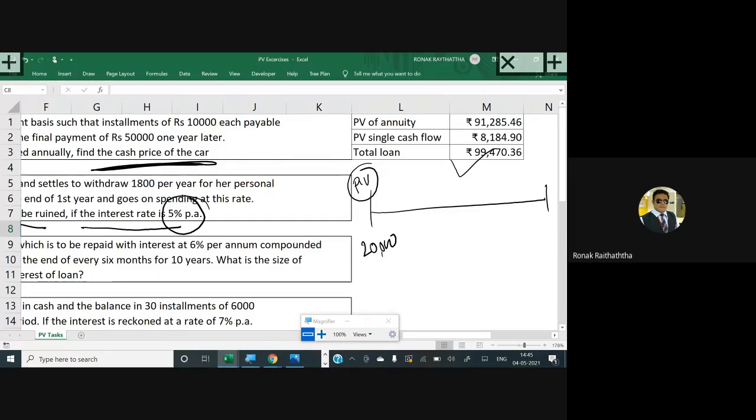Anyway, let's move ahead. And then she will keep on withdrawing. Keep on withdrawing. How much? 1,800.